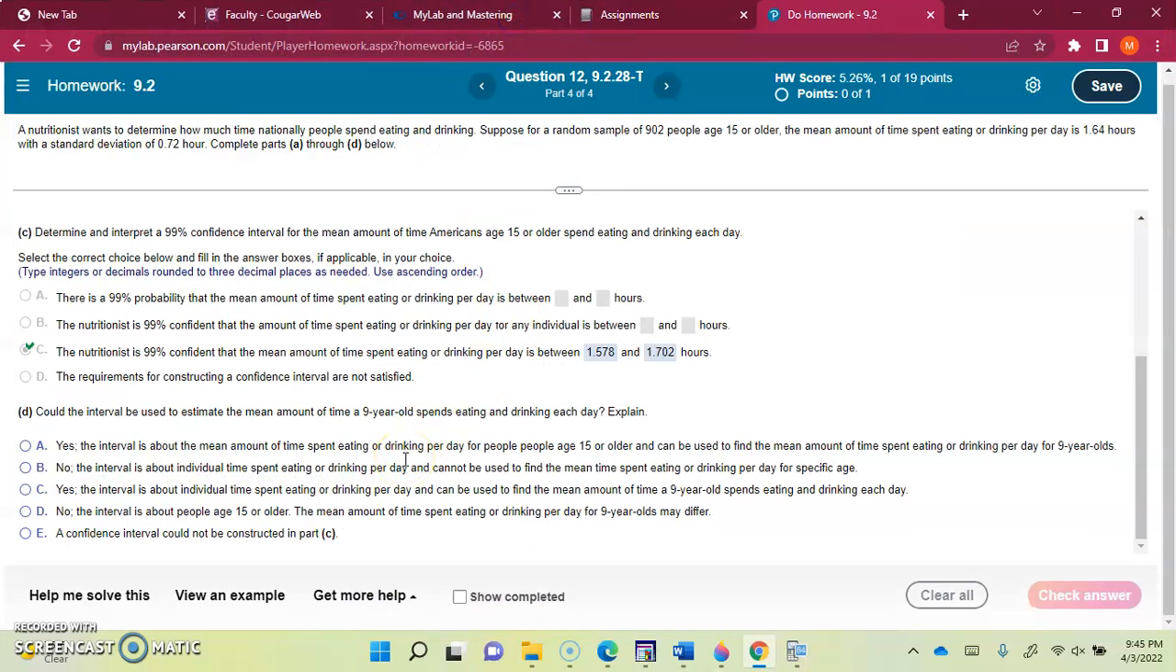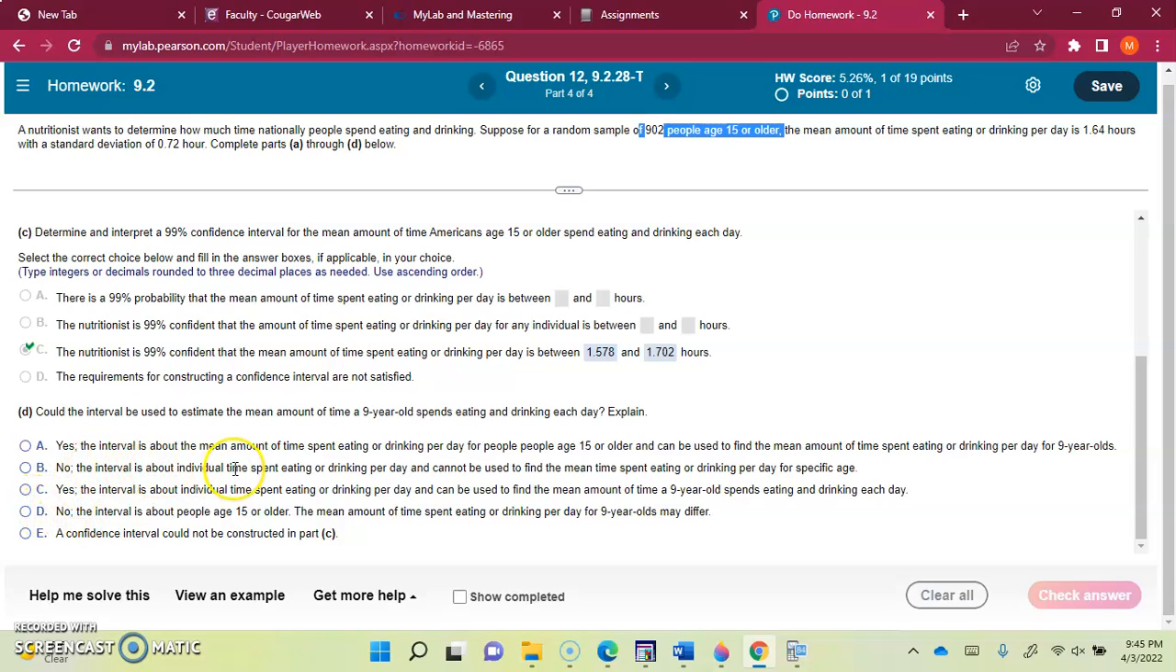Let's read what they're asking. Could the interval be used to estimate the mean amount of time for 9-year-olds? Now, the data was given for people 15 years and older, right? The stats were given for people aged 15 and older. So clearly, we cannot tell about 9-year-olds. They would have different mean times and different standard deviations, etc. So it's clearly no. We have to check which no, because B and D both are saying no.